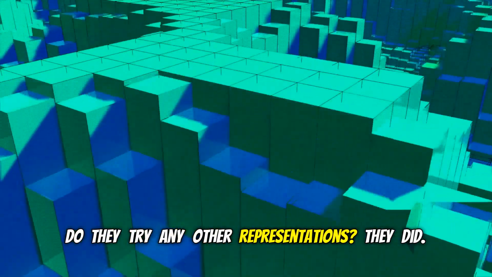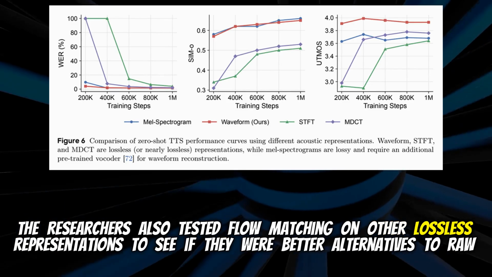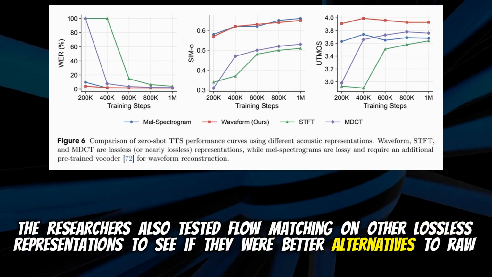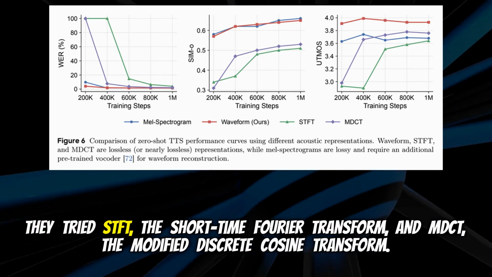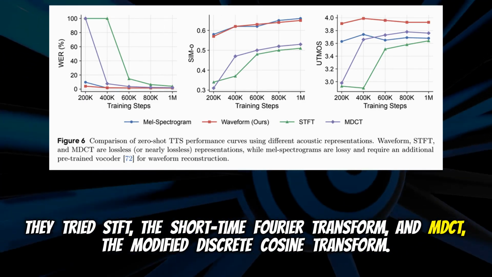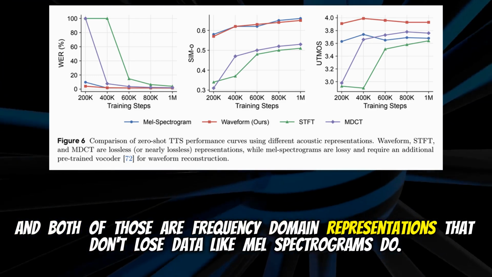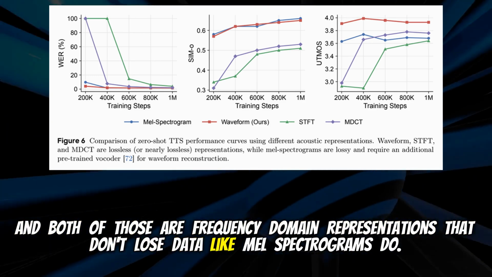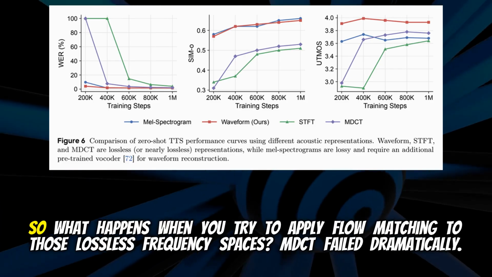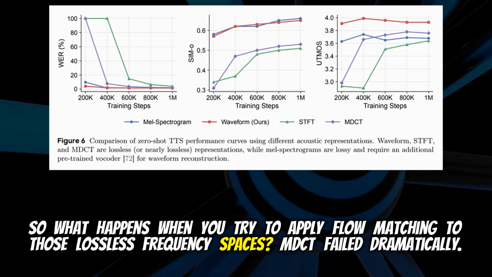Did they try any other representations? They did. The researchers also tested flow matching on other lossless representations to see if they were better alternatives to raw audio. They tried STFT, the short-time Fourier transform, and MDCT, the modified discrete cosine transform. And both of those are frequency domain representations that don't lose data like mel-spectrograms do. Right. So what happens when you try to apply flow matching to those lossless frequency spaces?